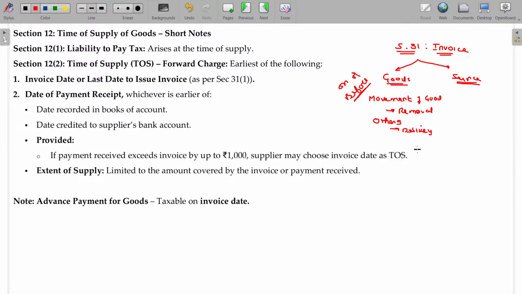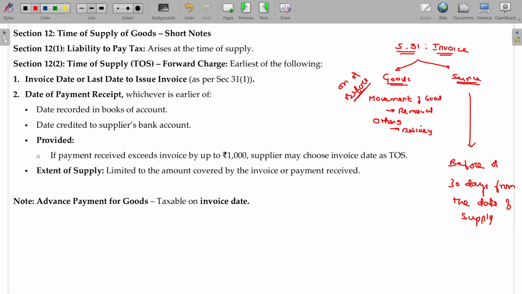Now, in case of service, the invoice must be issued on or before 30 days from the date of supply. You understand? So a small difference is there between goods and services with respect to the issue of invoice. In case of goods, it is very simple. If you go and purchase any goods in the shop, while making the payment itself, you will get the bill.